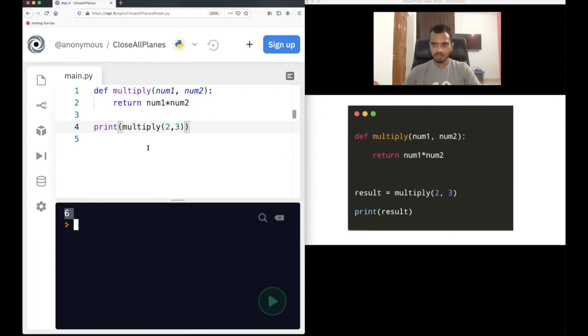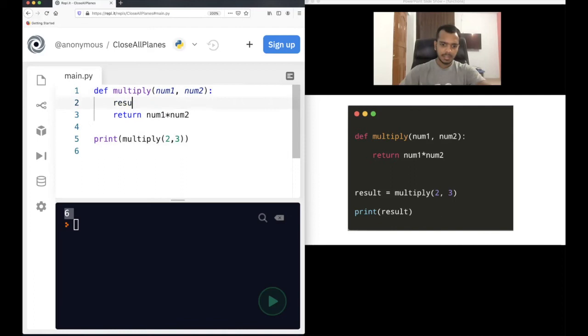But if you want to use the value again and again, just store it in a variable. Also, it's not compulsory to write num1 into num2 in the return line. I can also write something like this: result equal to num1 into num2, then return result. This will also work, because we are storing the multiplication of these two numbers in the variable result, and then returning whatever value is stored in result.